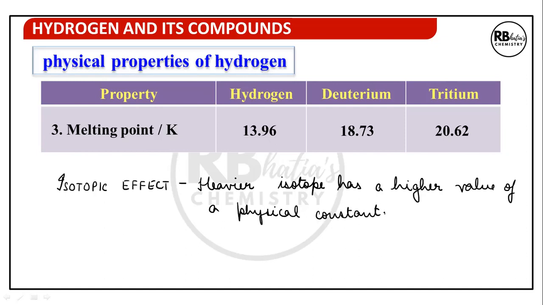Right? So we are going to observe this property in all the properties ahead. For example, in hydrogen, the melting point is 13.96. The heavier isotope deuterium has a higher melting point and tritium has a still higher melting point.